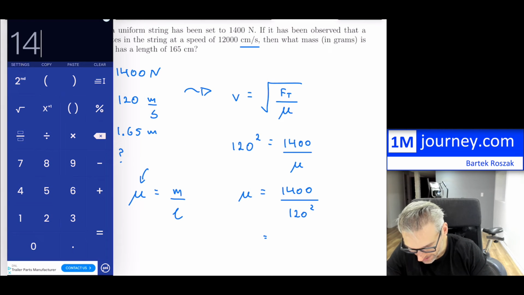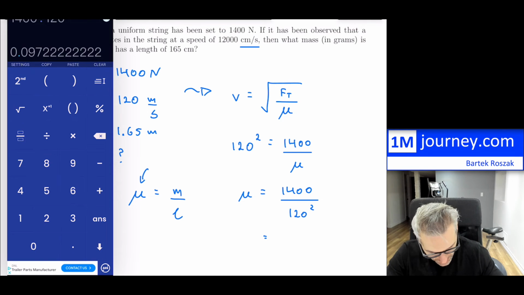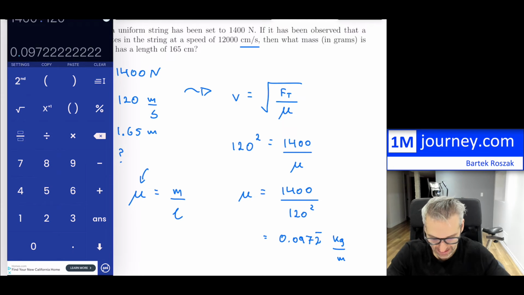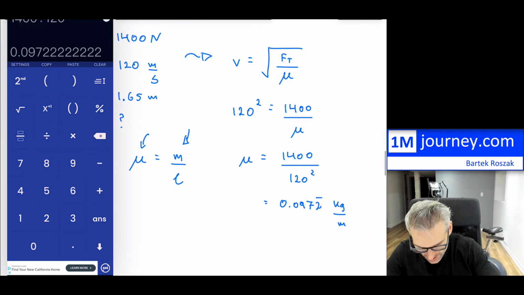So we have 1400 divided by 120 squared. So it's a very small number, 0.0972, etc. Everything was in metric standard units, so that means this is going to be kilograms per meter right there. I'm going to leave it on my calculator so that I can find out what this mass is over here. So if I go back to this equation, so now I have this, right? So that's what you see there on my calculator. And so that's going to be 0.0972, etc.